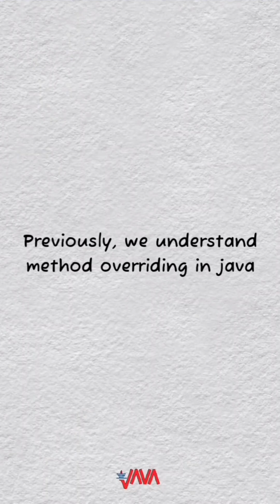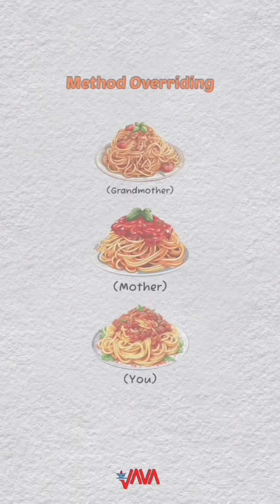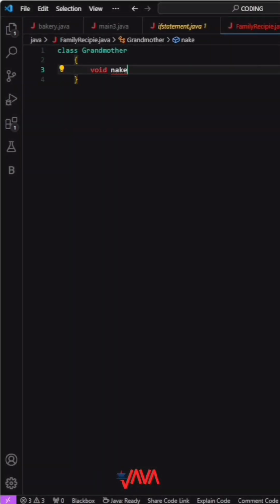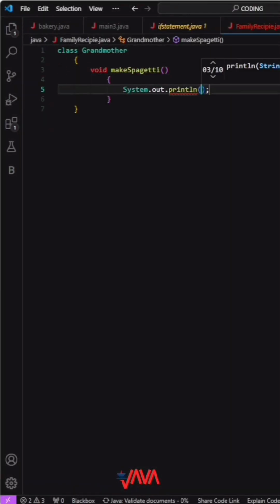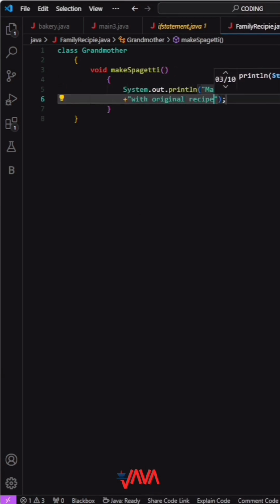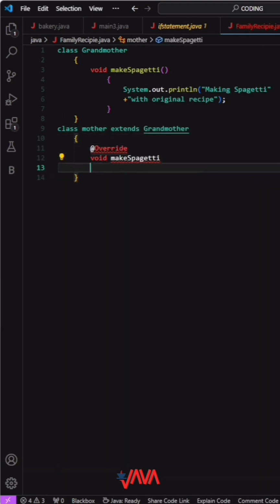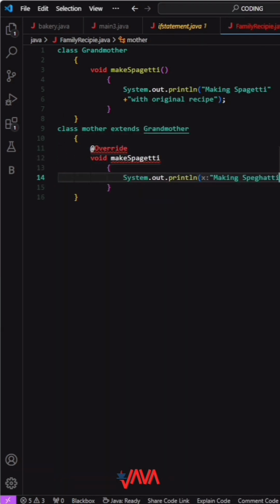Previously, we understood method overriding in Java with an example of a spaghetti recipe. Let's understand how we can write the code in Java. In this code, we will have 3 classes. The first class is the grandmother class, which has a method makeSpaghetti, which prints making spaghetti with the original recipe. The mother class extends grandmother and overrides makeSpaghetti to print making spaghetti with a special sauce.